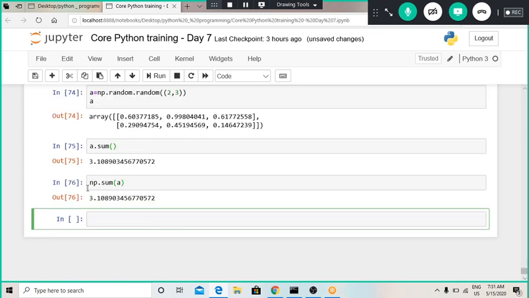So it has provided us the same value. Likewise we can compute all the descriptive statistics like mean, mode, median, and all these things using np functions. I will not get into all these things.